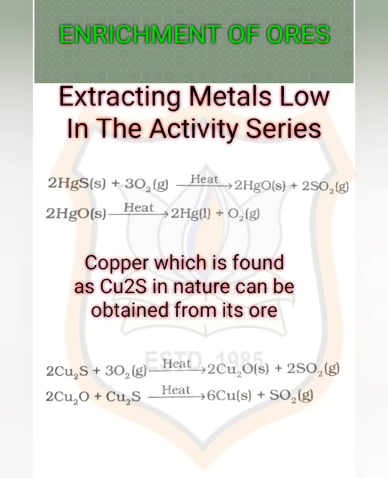Let us discuss the reaction. 2HgS, that is ore of mercury, plus 3 molecules of oxygen, 3O2, gives 2HgO, oxide of mercury, plus sulfur dioxide, 2SO2. And again HgO, oxide of mercury, when heated, produces mercury, that is 2Hg, plus release of oxygen.